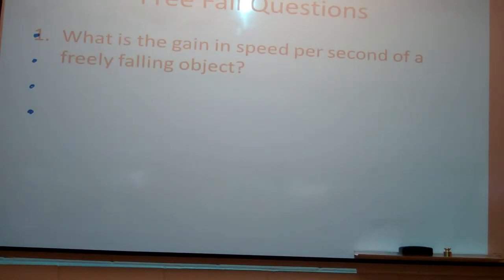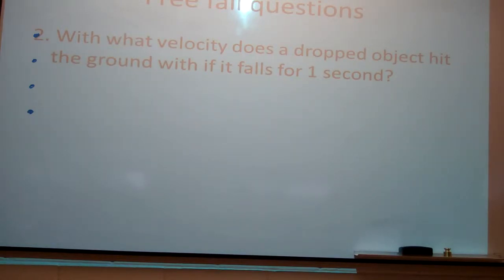First free fall question. What is the gain in speed per second of a freely falling object? 9.8. So it gains 9.8 meters per second every second. It's just a weirdly worded question. With what velocity does a dropped object hit the ground if it falls for 1 second? 9.8 meters per second. So if it's falling for 1 second, it's gained 9.8 meters per second of velocity.